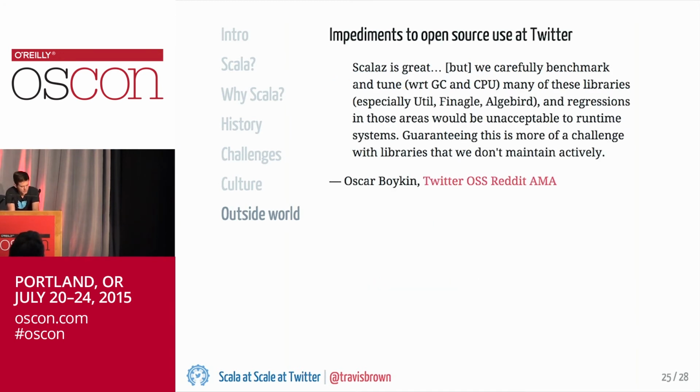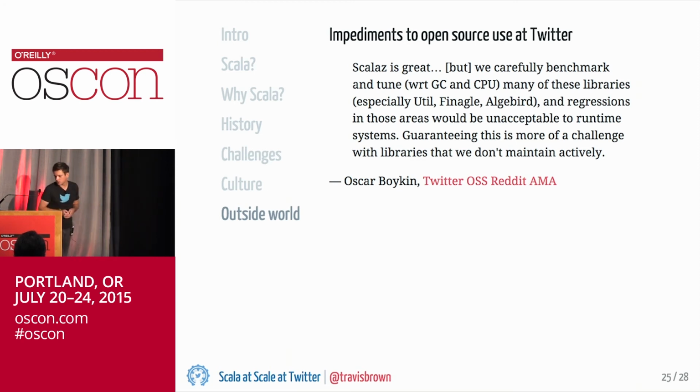Okay. So this is a statement by Oscar Boykin on the data platform team at Twitter about specifically why we don't use Scalaz. Our algebra library contains a lot of types and abstractions that are similar to those in Scalaz. But we didn't use Scalaz from the beginning because our requirements make it difficult to depend on libraries like this that we don't actively maintain. The things that we need from a foundational library for abstractions are different from the things that most Scalaz users need.